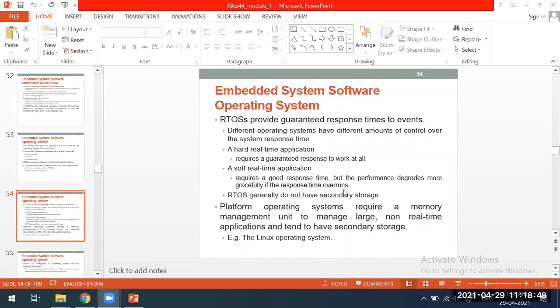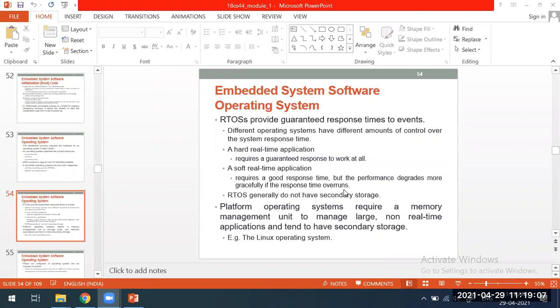Finally, this RTOS should give a very quick response. There will be no secondary storage. Here, everything will be handled in the primary storage itself. It should be very fast, right? Everything will be handled in the primary storage itself.